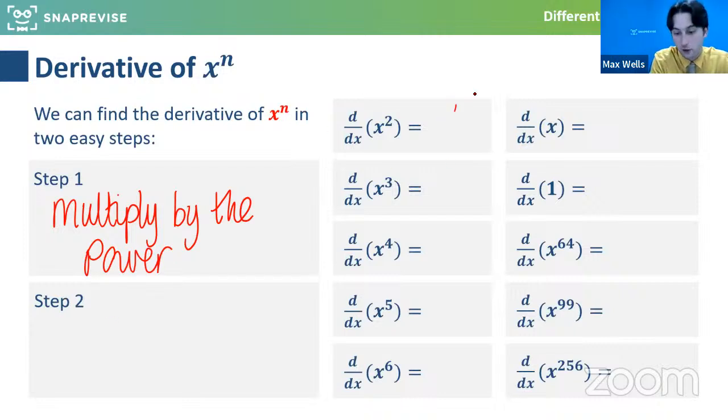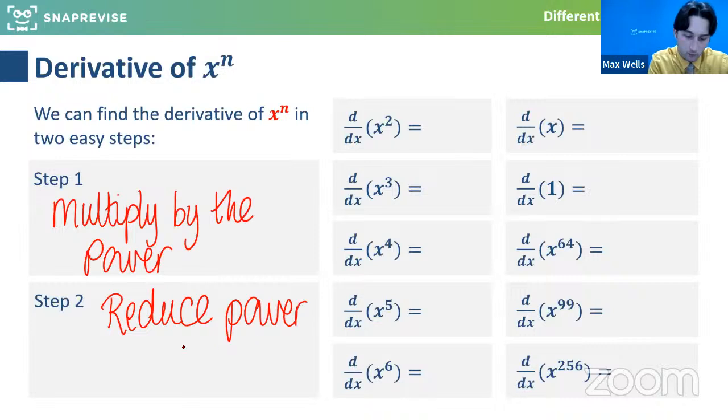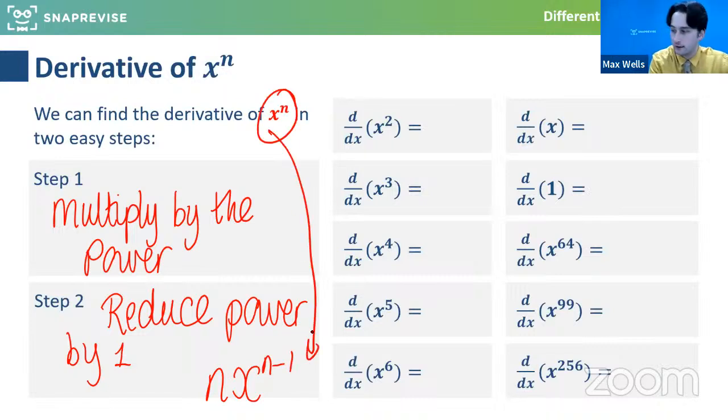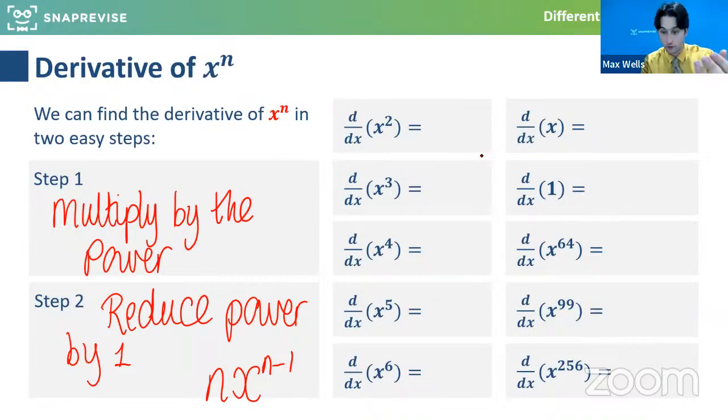Brilliant. So if you guys know what you're doing, let me know in the chat the derivatives of each of these, and then we'll talk about what they actually are and what we've found. Hopefully this is a nice easy recap for a lot of people. So reduce power by 1. For example, you would have nx to the n minus 1 if we were differentiating x to the n. So this first one here, the derivative of x squared, what does that simply become? The original power was 2. We're going to times by the power and drop the power by 1.